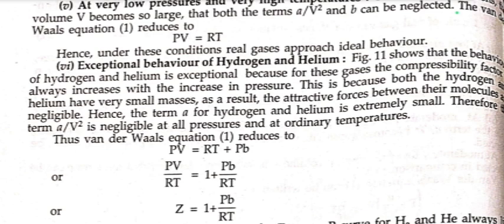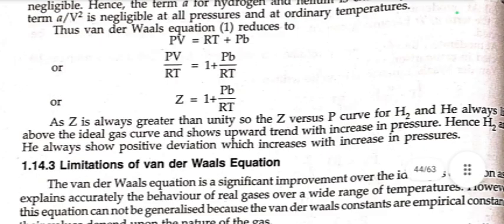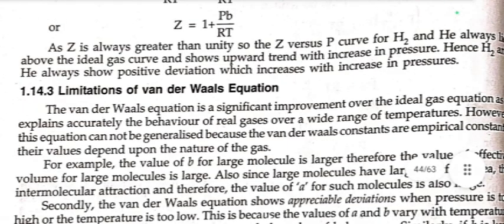Thus, the van der Waals equation reduces to PV equal to RT plus Pb, or PV upon RT equal to 1 plus Pb by RT, or Z equal to 1 plus Pb by RT. As Z is always greater than unity, the Z versus P curves for H2 and He always lie above the ideal gas curve and show upward trends with increase in pressure. Hence, H2 and He always show positive deviation which increases with increase in pressure.